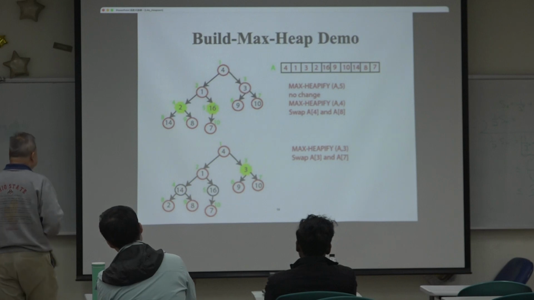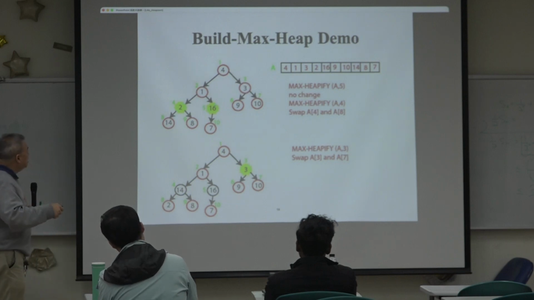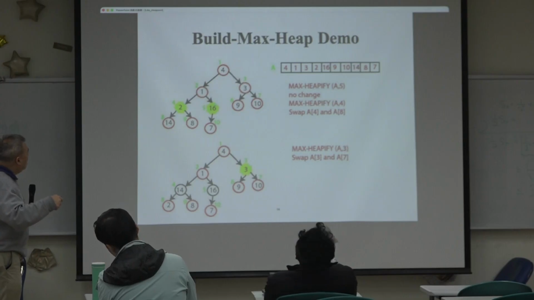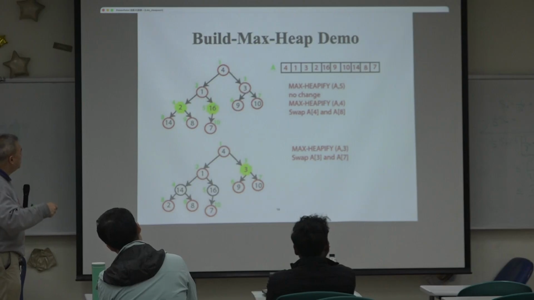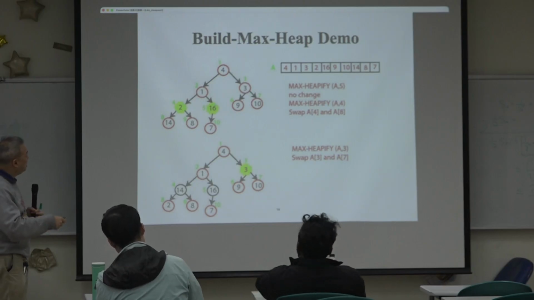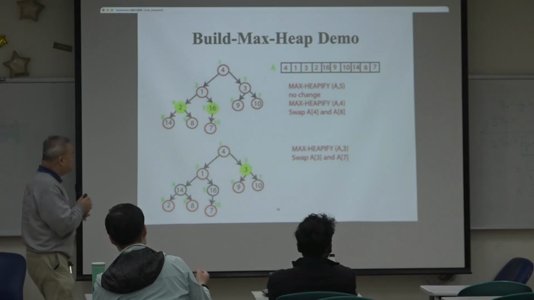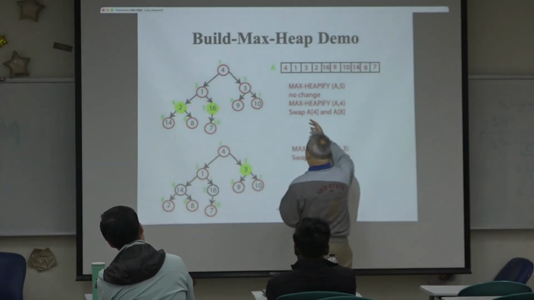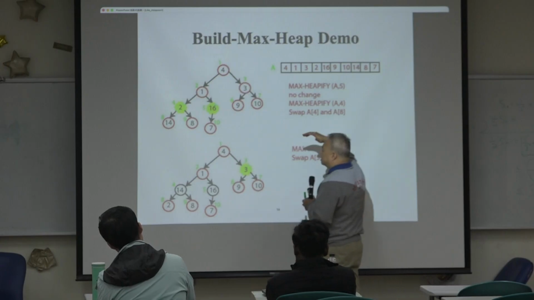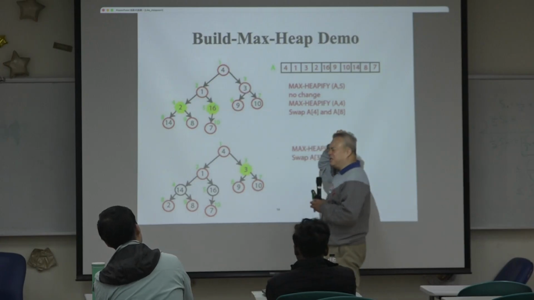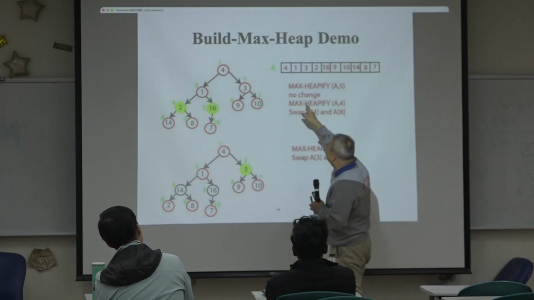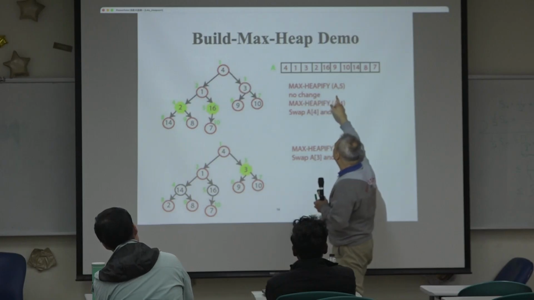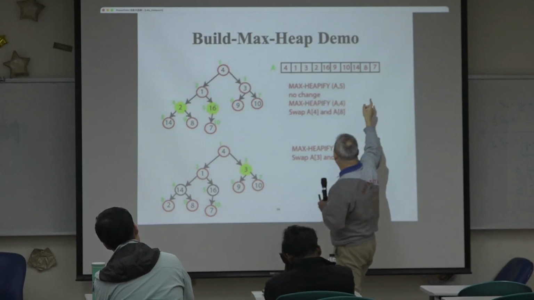So this is a demo of how the max heap operates. You can see that at the beginning you have an array. This array obviously is kind of like a random array. Array is a random number: 4, 1, 3, 2, 16, 9, 10, 14, 8, 7.